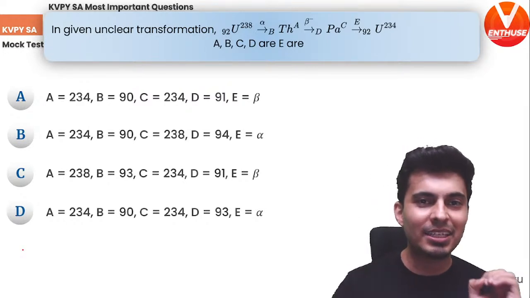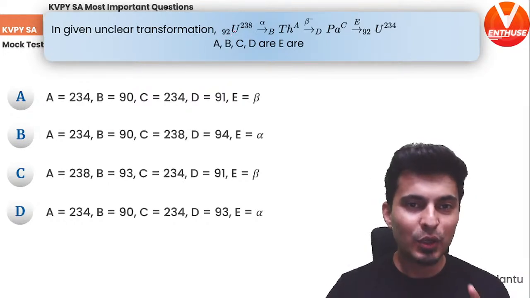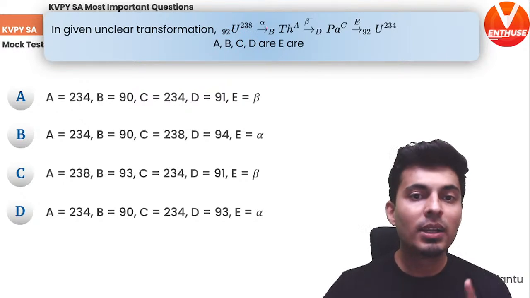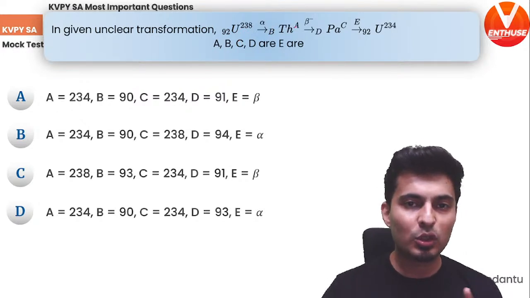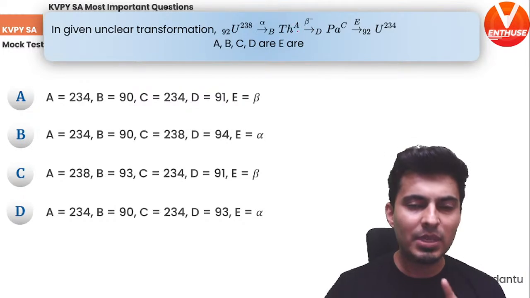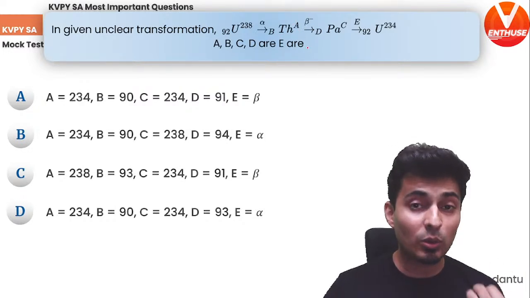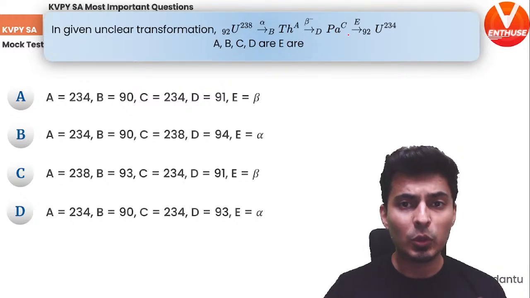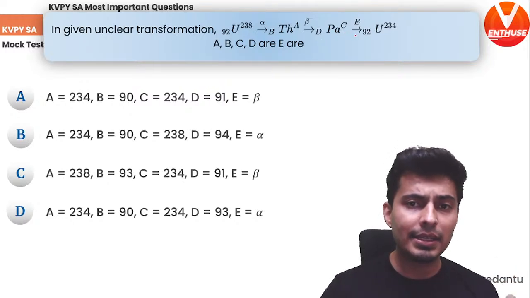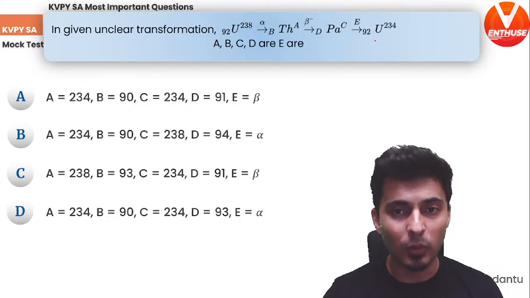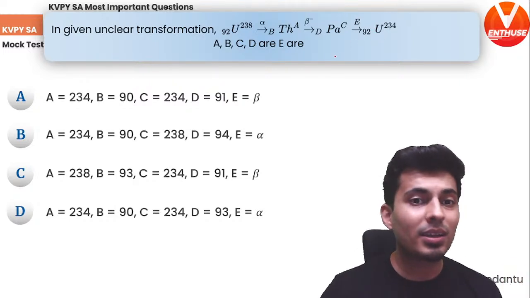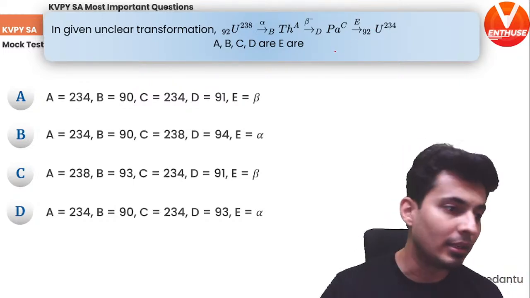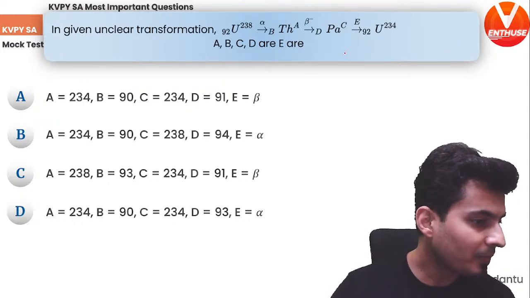So the question is, in this nuclear reaction, where uranium-238-92 decays by alpha, it gives thorium, and some A and D constants are there. You have to figure out what those numbers are. Then thorium decays via beta into Pa, and Pa again decays into U-234. So the question is, what is A, B, C, D, and E? These are the numbers.